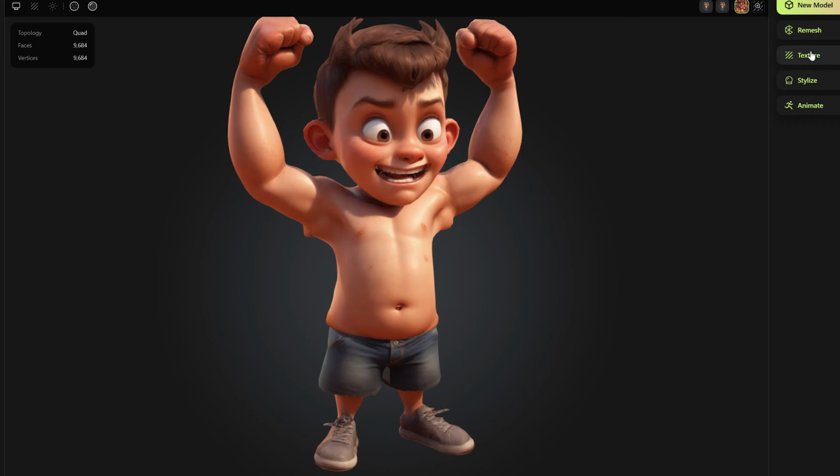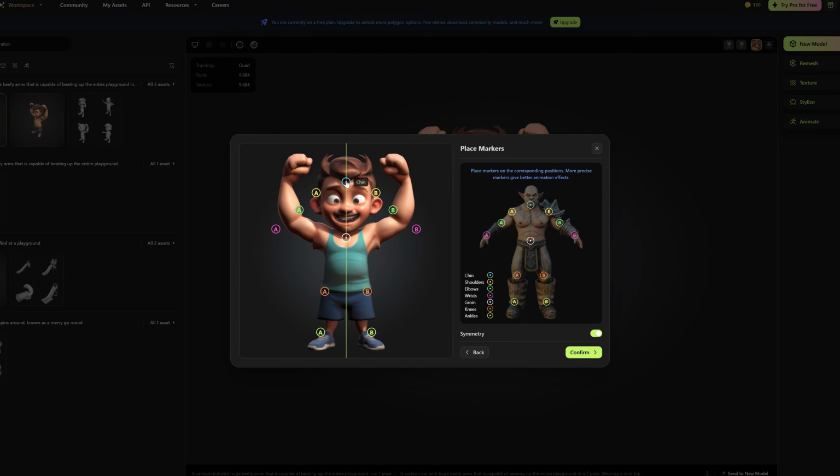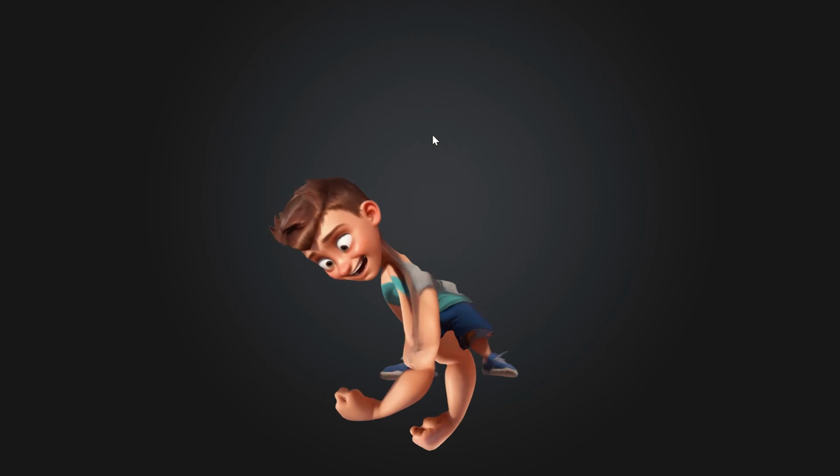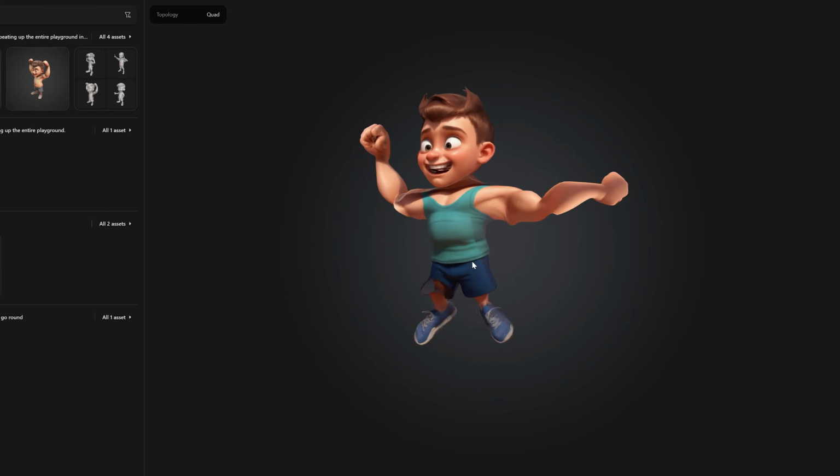It didn't give the kid a shirt though, which was a bit weird, so I did do a little bit of prompt intervention here to give him a beater. Meshy is also capable of rigging and animating the model, so I gave that a try, and the results were beautiful. Look at the confident strut on this guy.